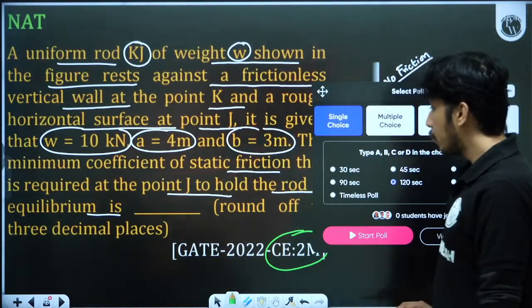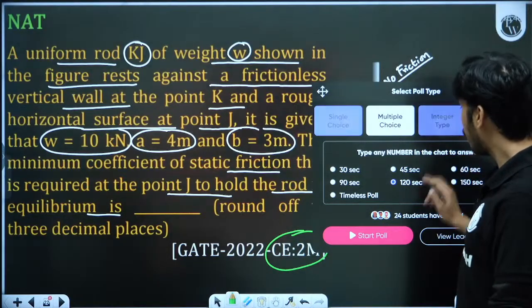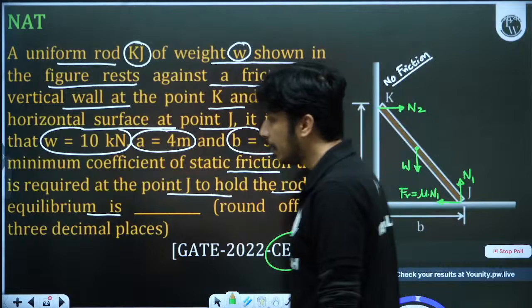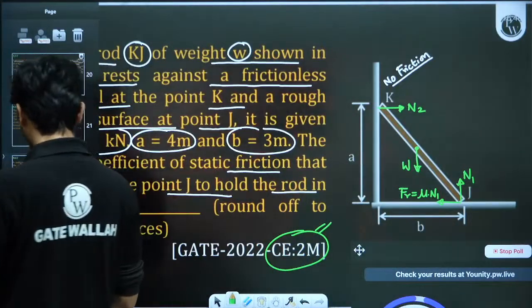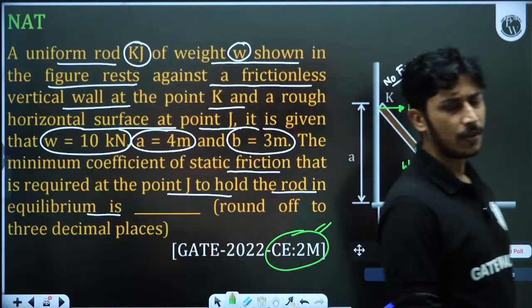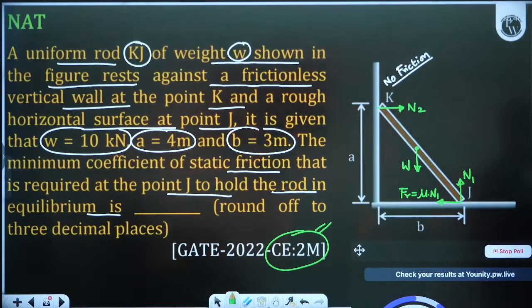So I'm creating the poll. You have to give the answer to 3 digits after the decimal. Please remember, 3 digits after the decimal. Solve this and give me the answer. And one more question I will give you after this, that is also a very easy question. That will be enough for this session. So quickly solve this, then we will move ahead.